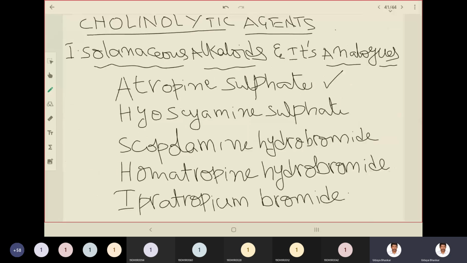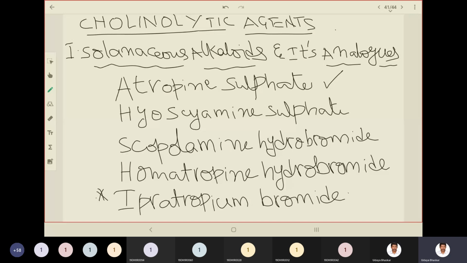And for solanaceous alkaloids: atropine sulfate, hyoscyamine sulfate, scopolamine hydrobromide, homatropine hydrobromide, ipratropium bromide. Out of these five, you need to learn the synthesis for ipratropium bromide. So there are a total of three syntheses to be learned from these cholinolytic agents.